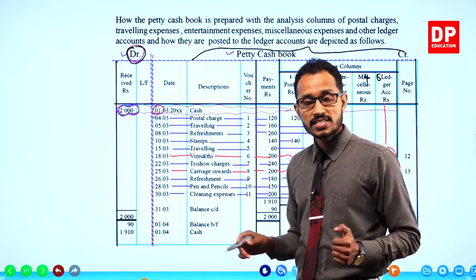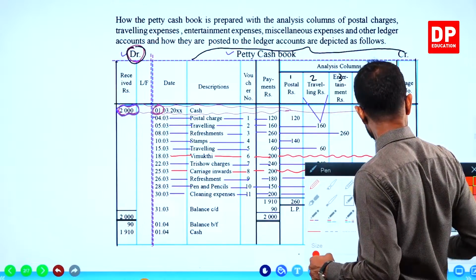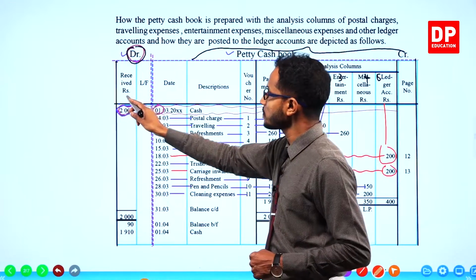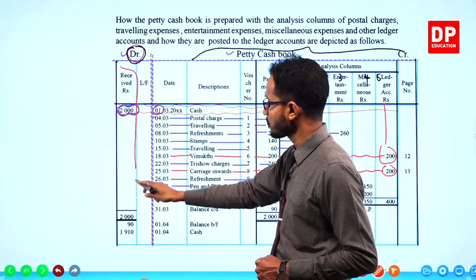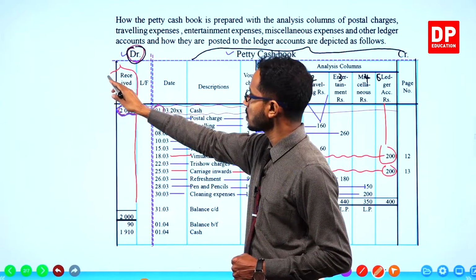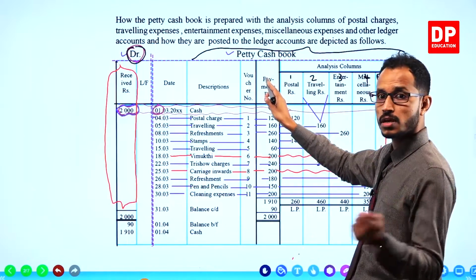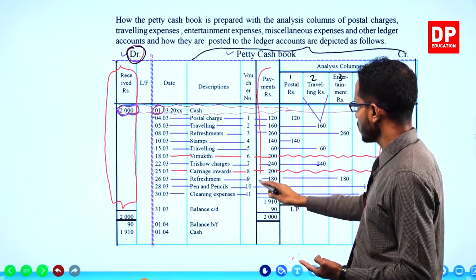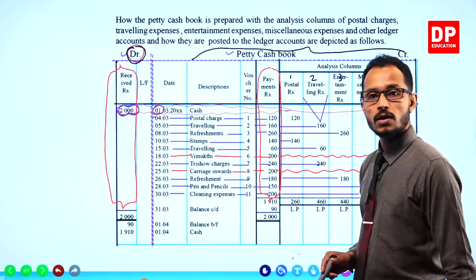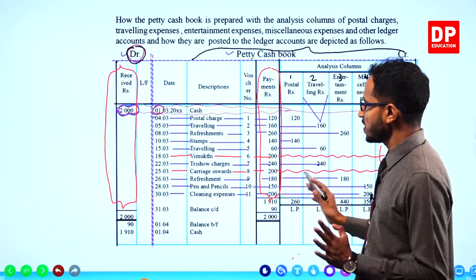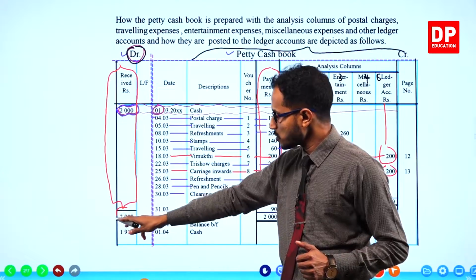To guess which side is having the greater total, you must look at the received column and the payments column. These columns only you check. Now, very clearly, in the received column there is 2000. This is the imprest amount, the 2000.